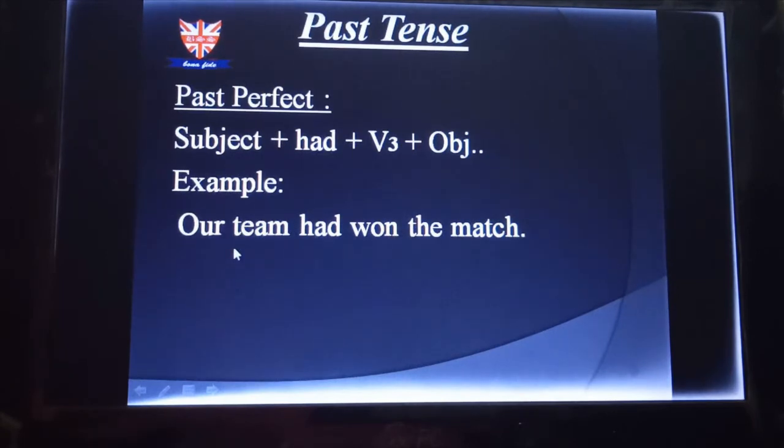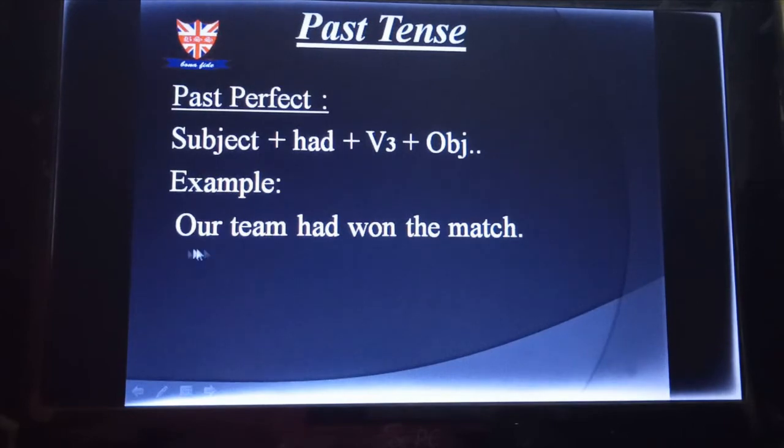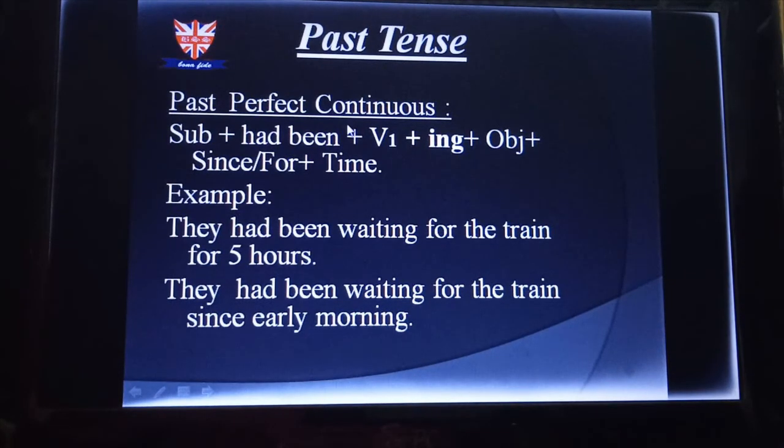So look at the example. Our team had won the match. Here our team is the subject, I have taken had, then V3 of win is won, then my object is the match. So our team had won the match. Let's go for the last one, past perfect continuous.